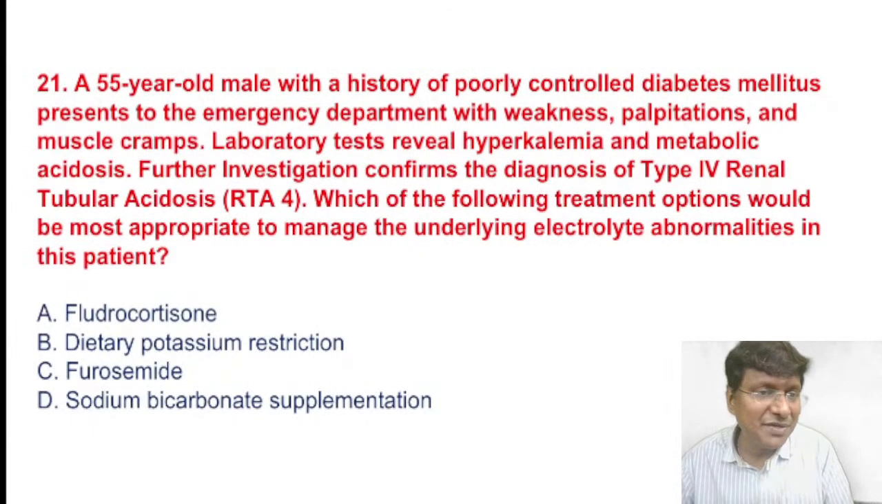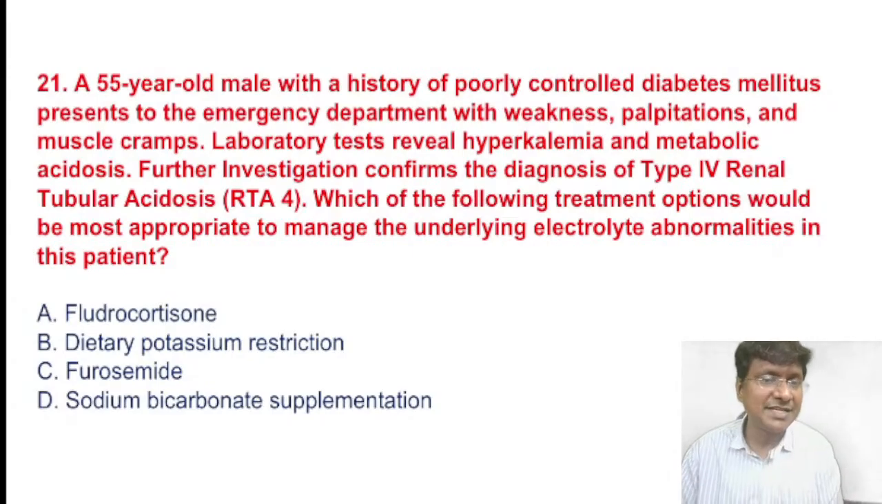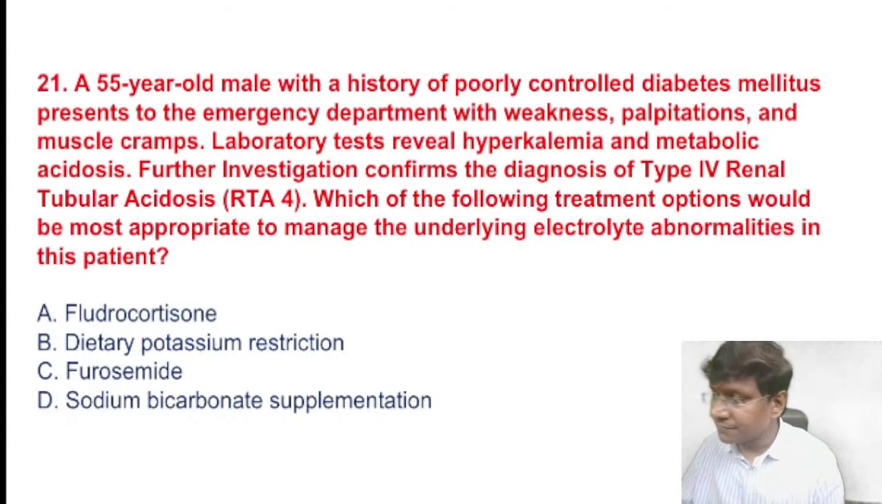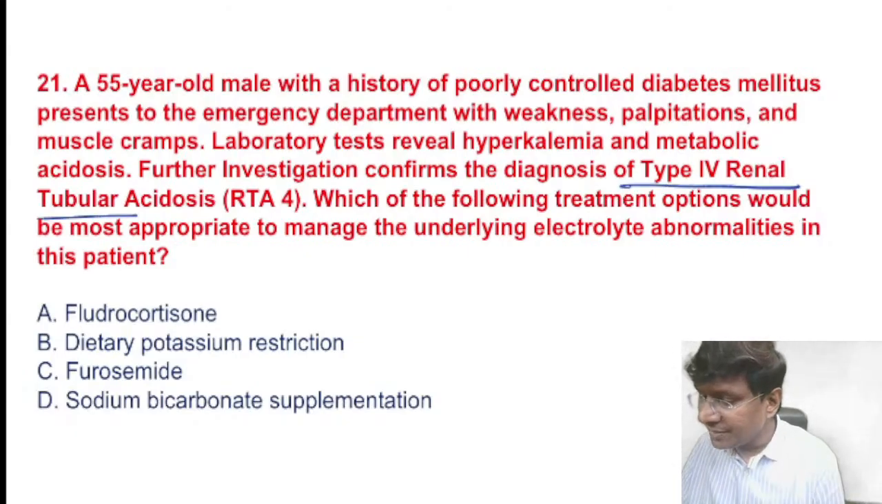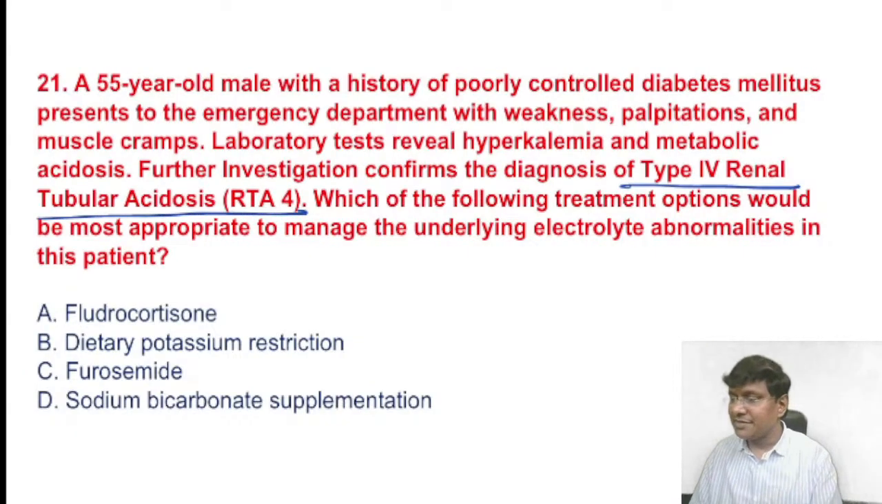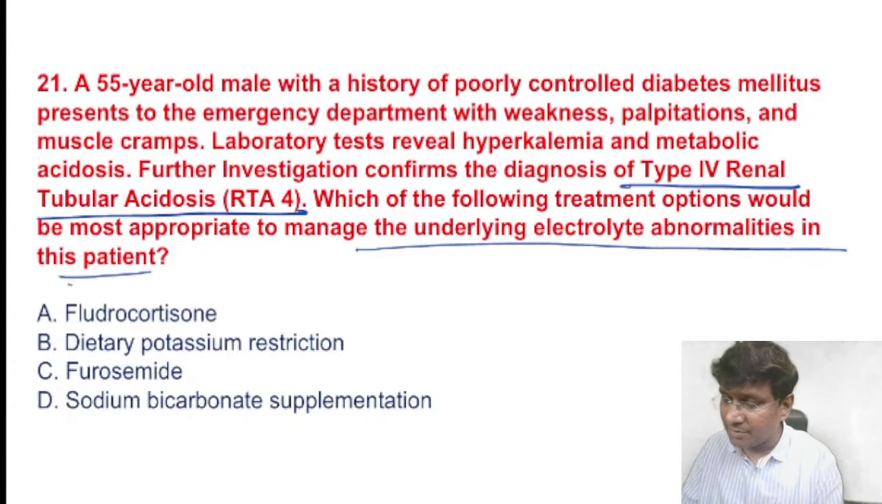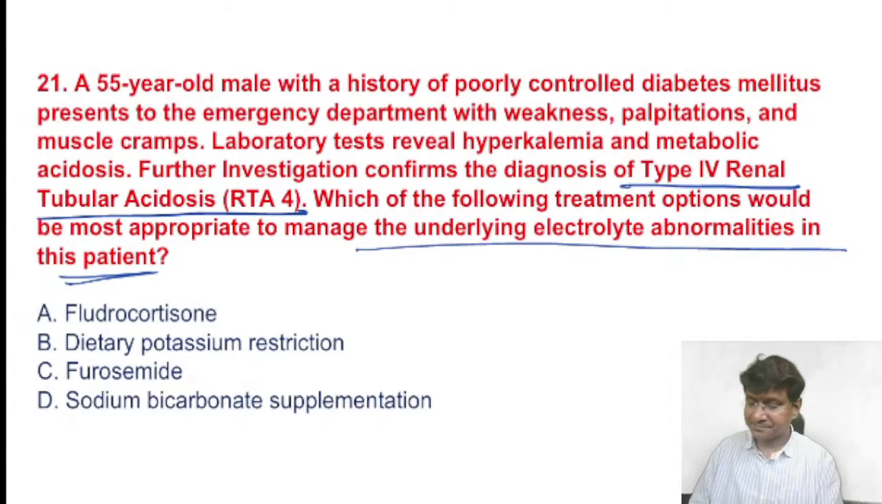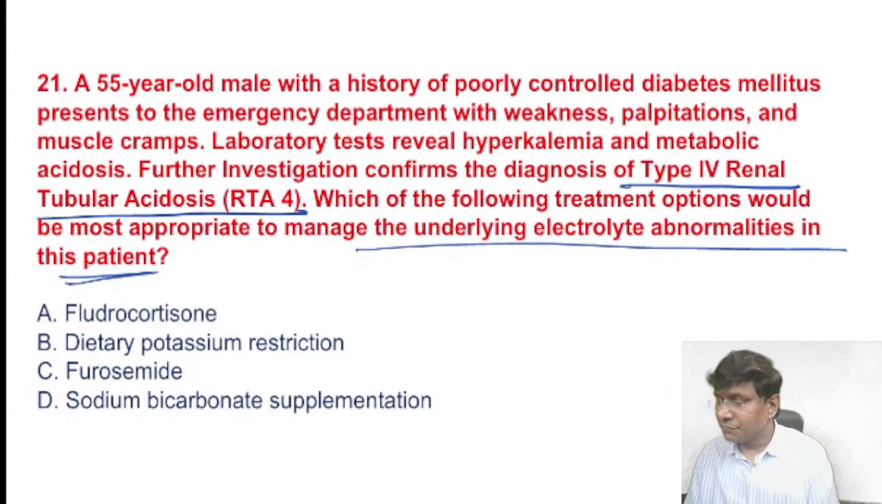We have a 55-year-old male with a history of poorly controlled diabetes mellitus presenting to the emergency department with weakness, palpitations and muscle cramps. Laboratory tests reveal hyperkalemia and metabolic acidosis. Further investigation confirms the diagnosis of type 4 renal tubular acidosis. Which of the following treatment options would be most appropriate to manage the underlying electrolyte abnormality of this patient?